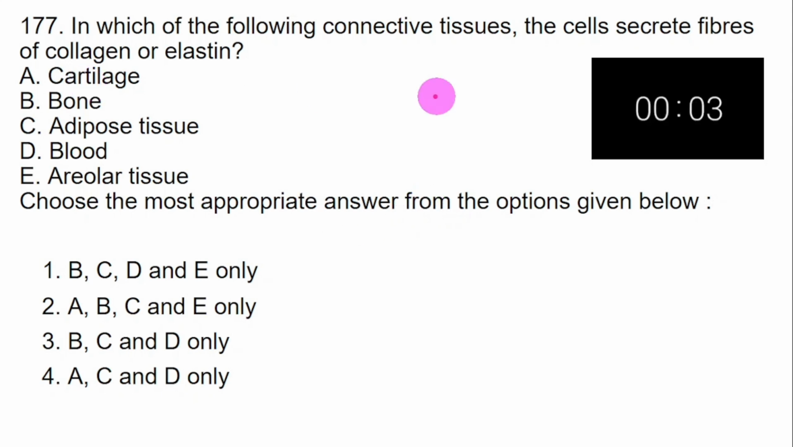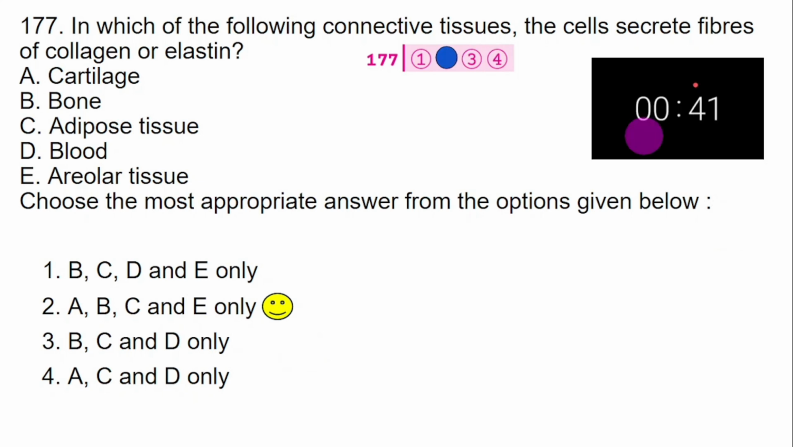In which of the following connective tissues do the cells secrete fibers of collagen or elastin? Cartilage has collagen, bone has collagen, adipose tissue has collagen, blood is fluid. So there won't be any collagen or elastin, no fibers here. Areolar tissue, yes. So except for D, all options are correct. So we have A, B, C, and E over here. So option number 2 is the answer for this question. So mark it on the OMR sheet.